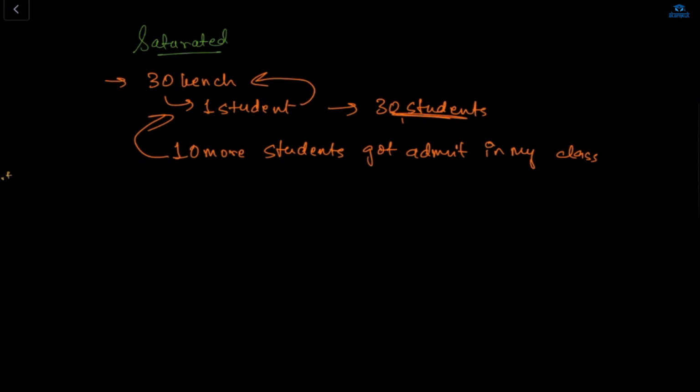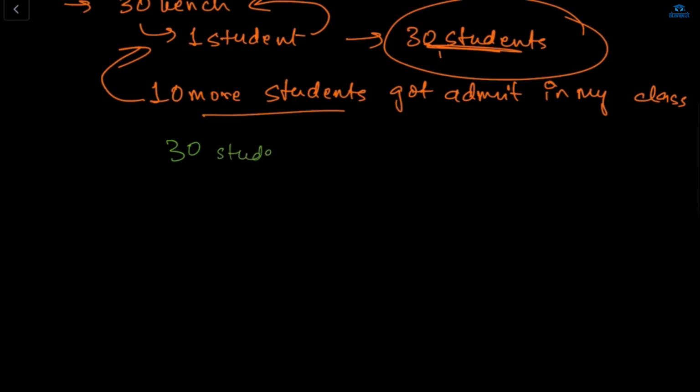Okay, so 30 students, only one student in each bench. So only 30 students can be there in my class. Ma'am, can you take 30 students at a time? No. One class for 30 students and another class for the 10? We can't do this also. So see here, 10 more students got admitted in my class, and I won't be able to sit those 10 students. So 30 students is the saturation point of my class.